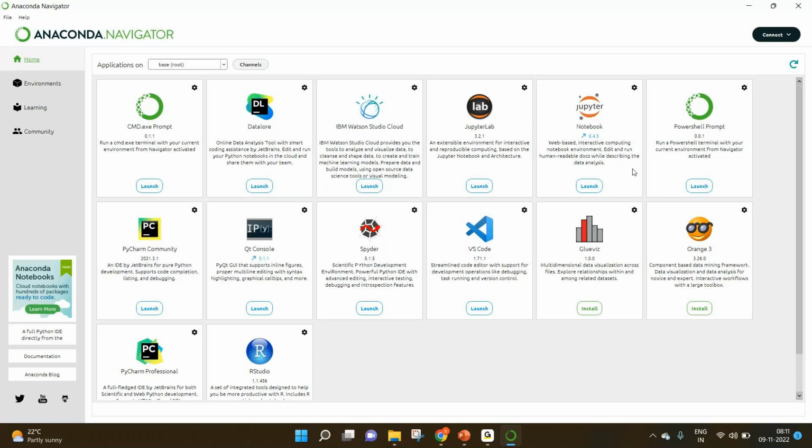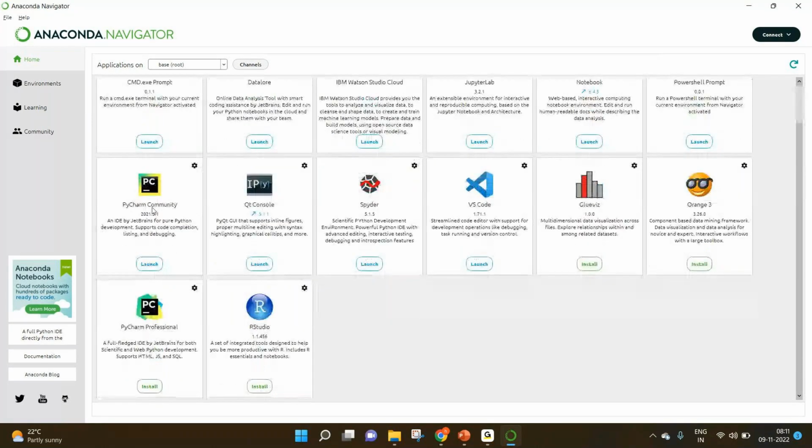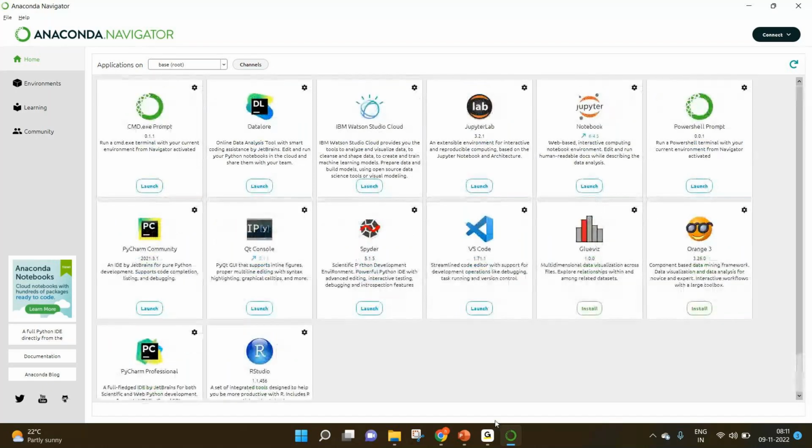It is an interactive platform where you can do Python coding in the easiest way. The other important application that we're going to use as part of the project is PyCharm Community. We will learn these two as we progress, but to get started, we will be using Jupyter Notebook.